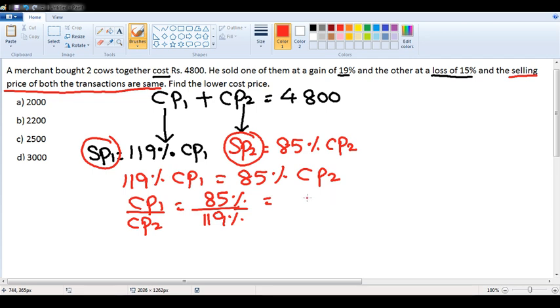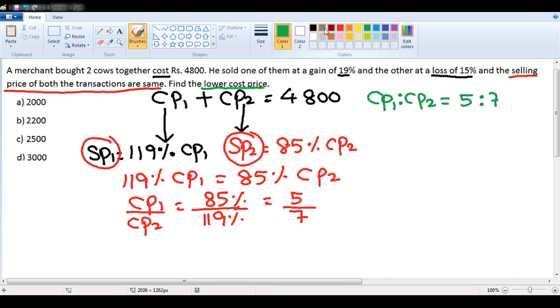This is nothing but 85 by 119, which is 17 into 5 over 17 into 7. It is 5 by 7. That means, can I say that cost price 1 and cost price 2 are in the ratio of 5:7, right? Now, read the last statement. The question says, find the lower cost price.